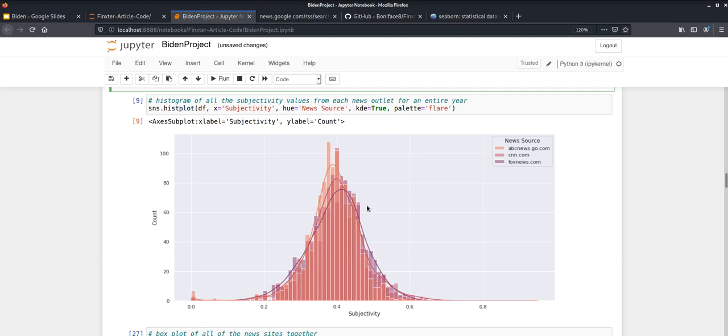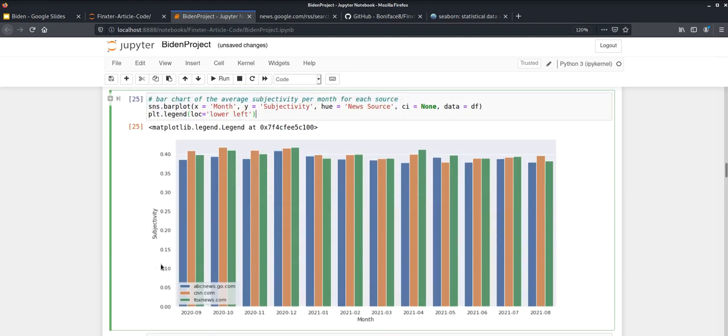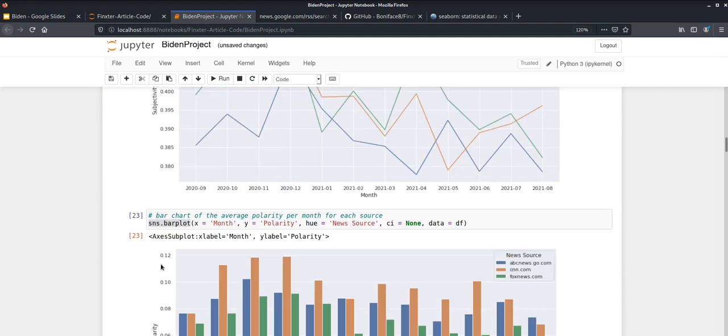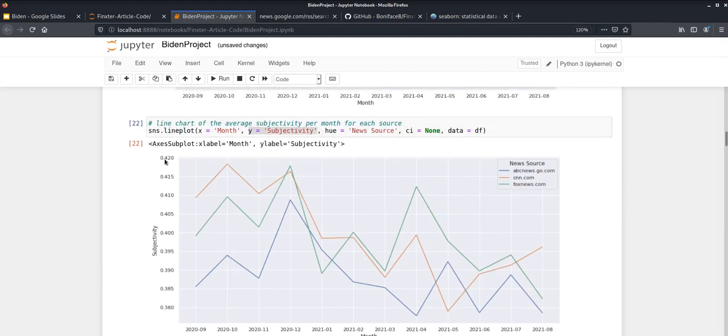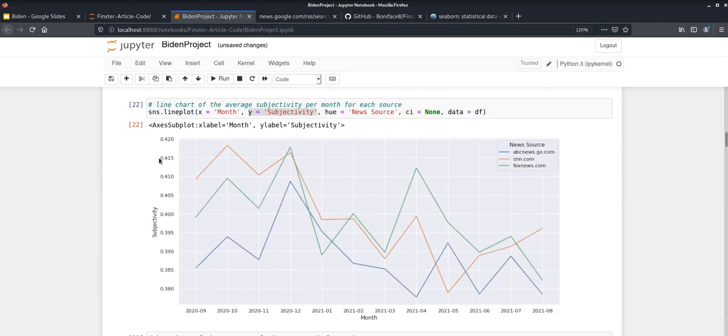Let's see, what was I going to say? Yeah, if we go back very quickly, I'll show you the subjectivity plot. As you see here, maybe you noticed before on the y-axis, there wasn't much of a difference in values here.